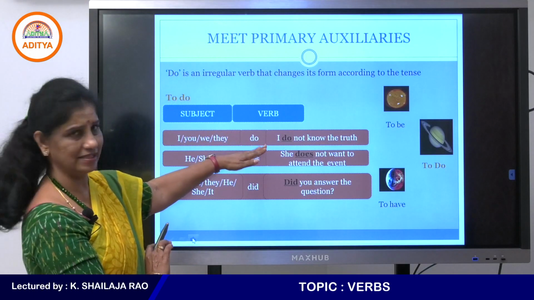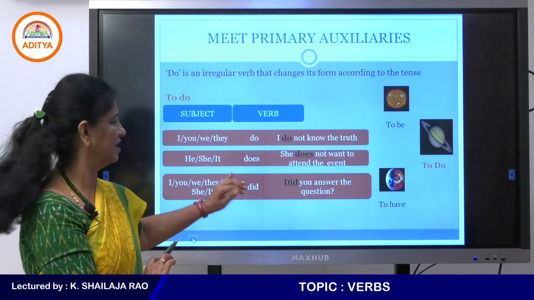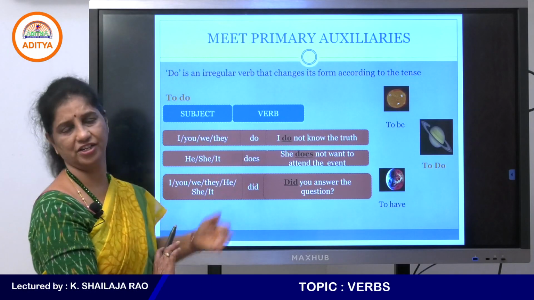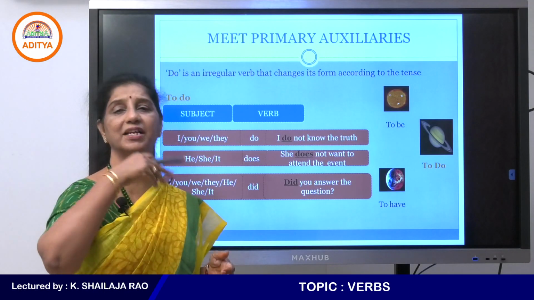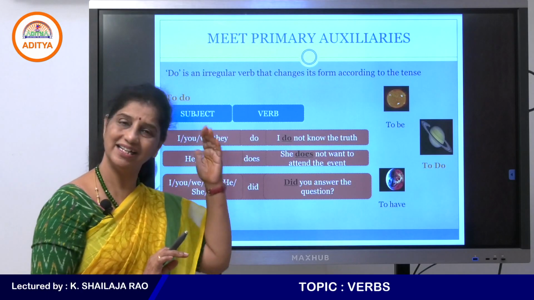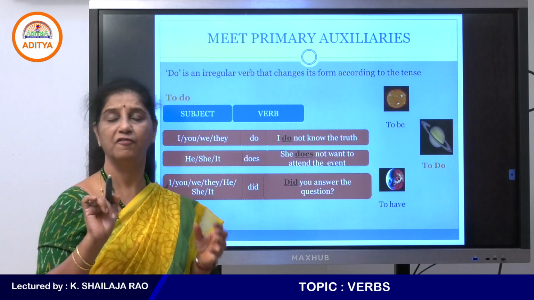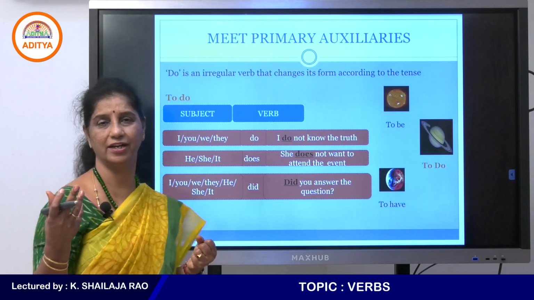Do is present tense, did is past tense. So, do changes, does is future tense. She does not want to go, he does not want to eat, means something in the future he does not want to do. So, do, does, did, do changes its form depending on the tense it is spoken in.